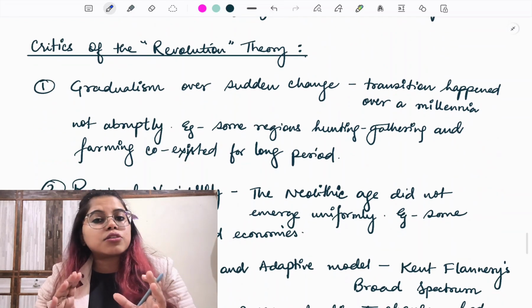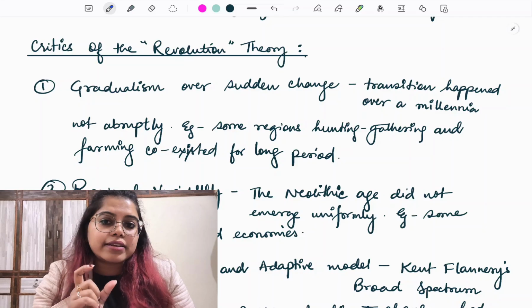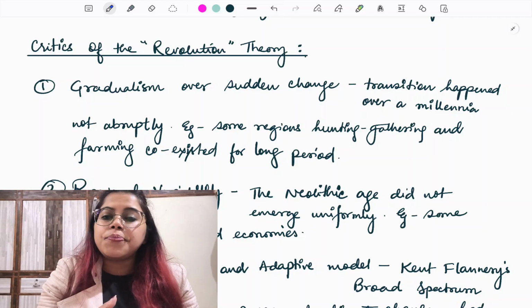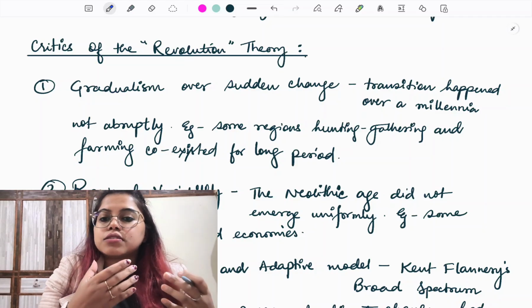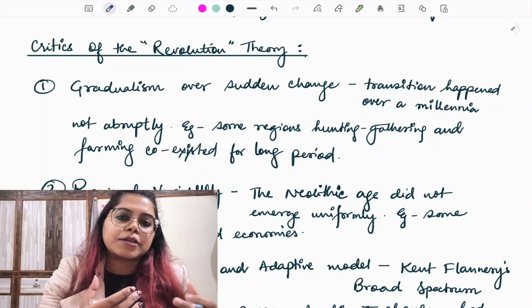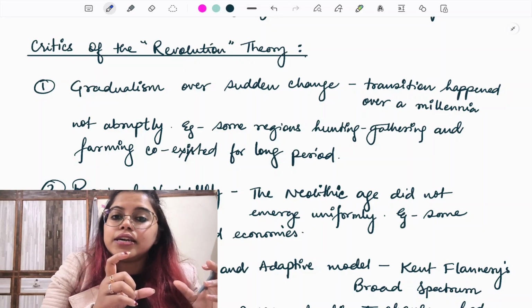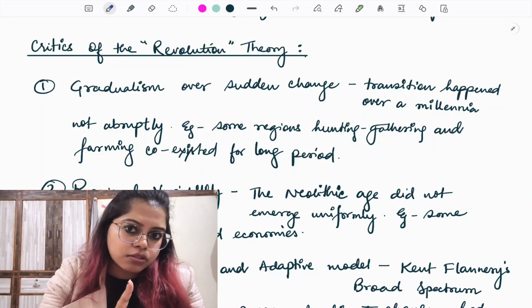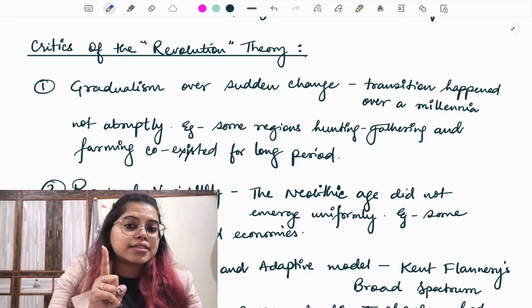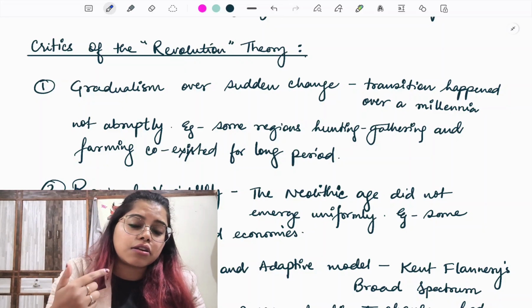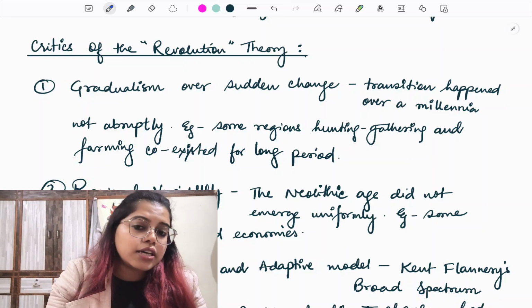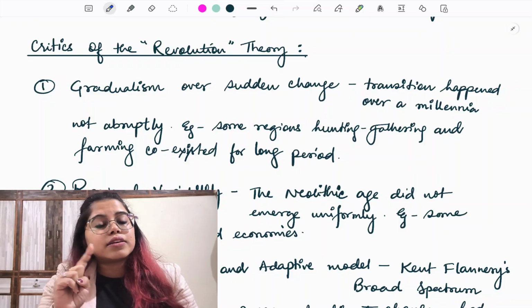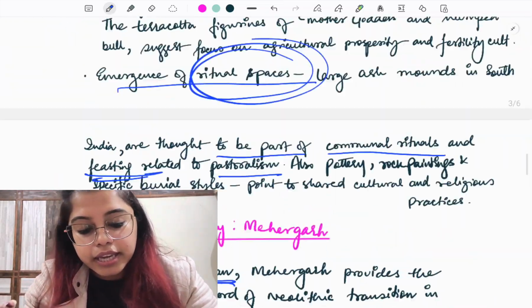Next we come to, so now we saw about the changes, but the question said examine. So we also have to see some counter views, right? That whether there are views that suggest that this particular period was not exactly as revolutionary as we say in terms of sudden development. Revolution it was. Remember, the question did not ask whether it was a revolution or not.